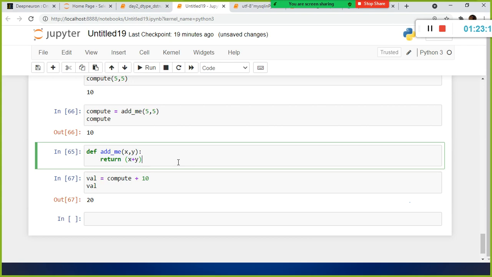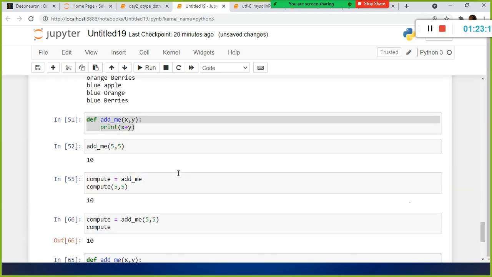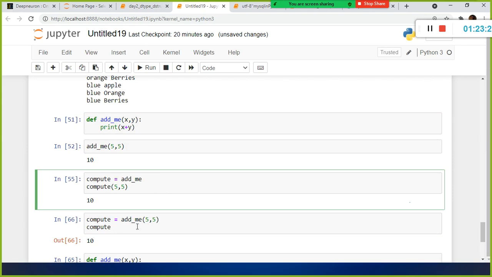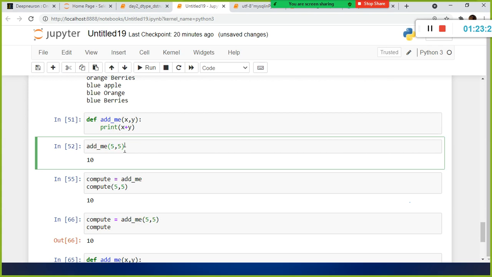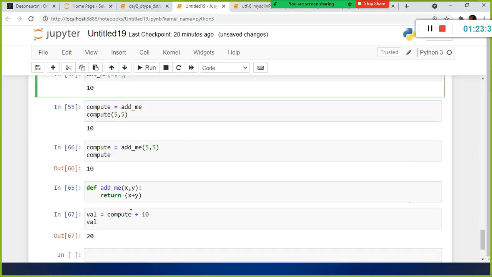The return statement will assign the value to your variable. This is the very, very basic thing, right? Most of them don't understand. They directly jump in. You can call this function directly like this, add_me 5 comma 5. That is fine. But if I assign this function value to a variable, I can do further arithmetic operations.